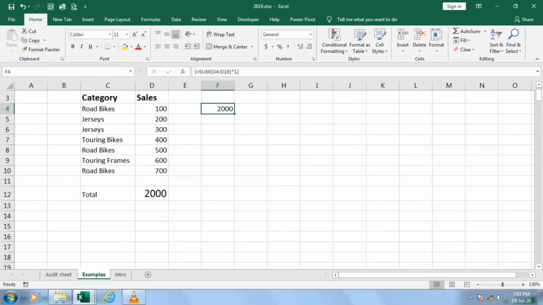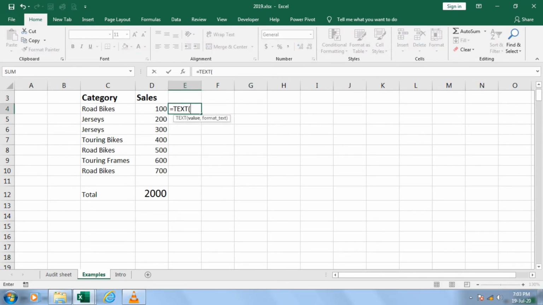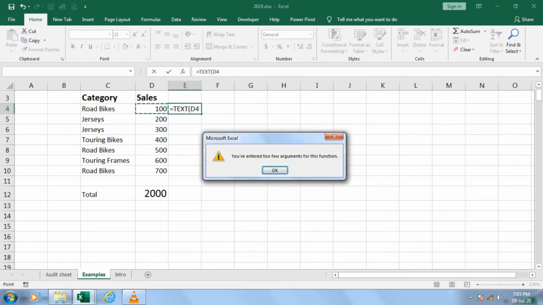So now, sir, you have added only the number part of it. I repeat, I have added only the number part of it. The text are ignored. Again, you have to use the formula is text. See this?